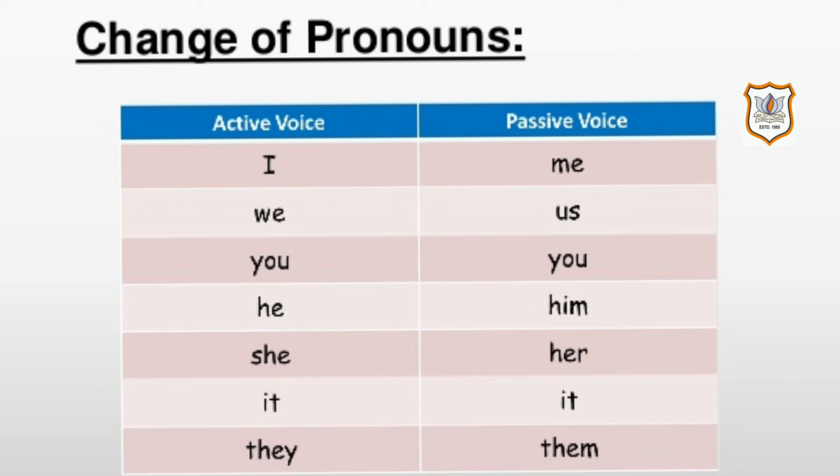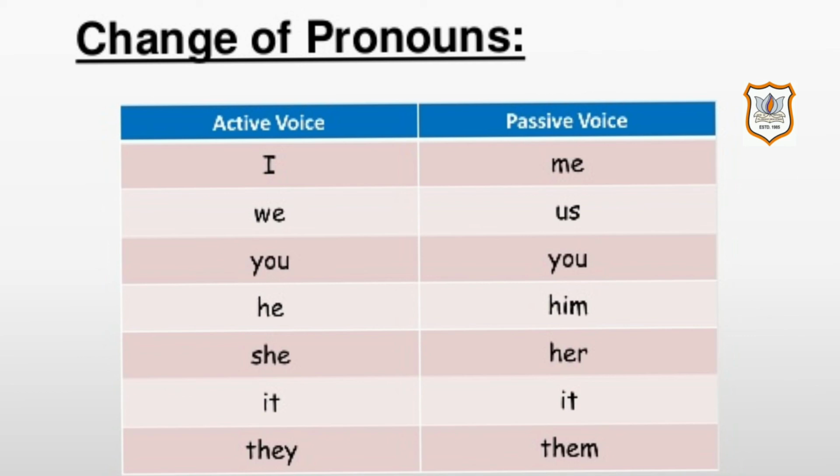Then he is in the active voice. When we are changing into passive, it becomes him. She is the active voice. When we are changing into passive, it becomes her. And it will remain the same in both active and passive voice. They is the active voice. And when we are changing into passive, it becomes them.